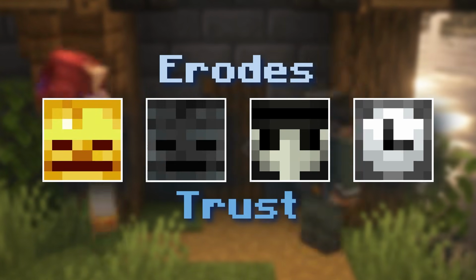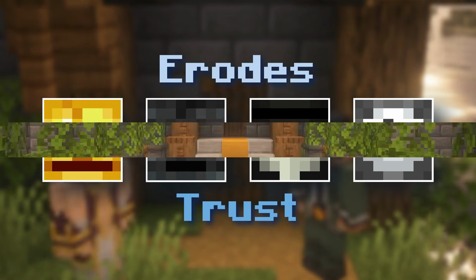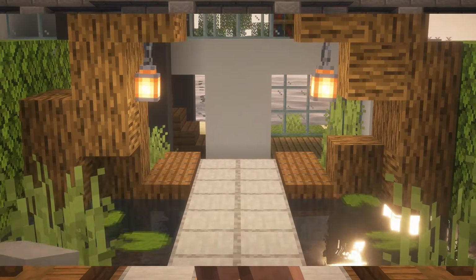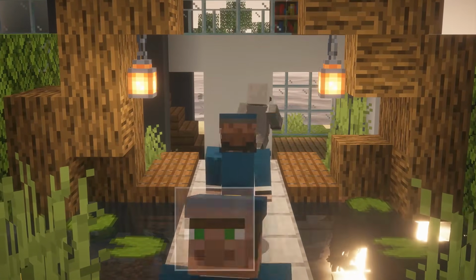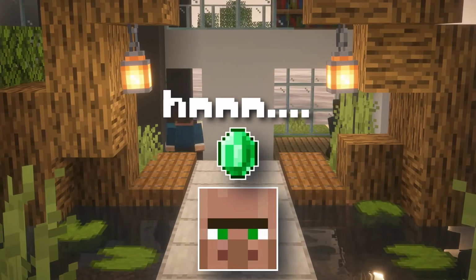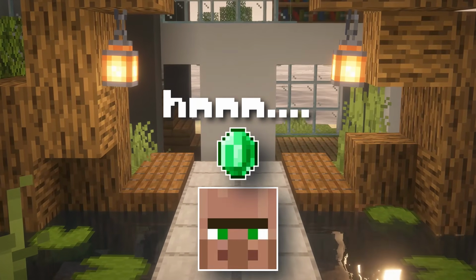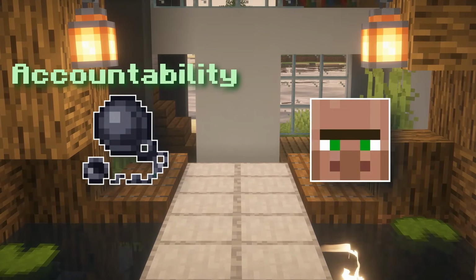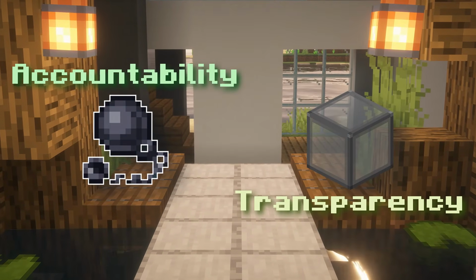Corruption erodes trust in the government and causes panic in knowing what's real or not. If Dr. Villager was outed as an embezzling criminal, people would be much more suspicious of the tax put on their emeralds. So it's extremely important to have both accountability measures in government and transparency.